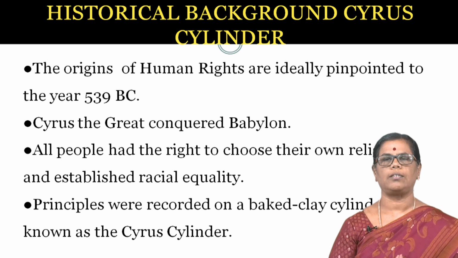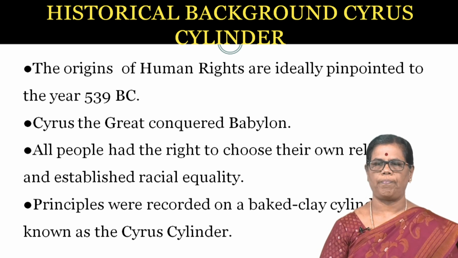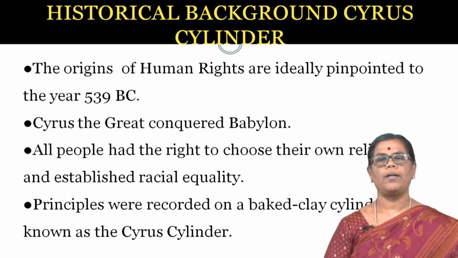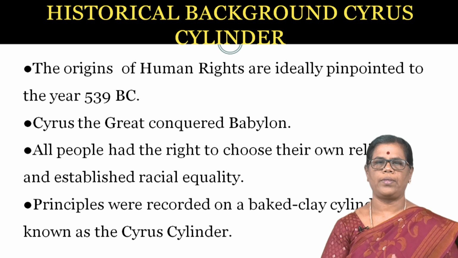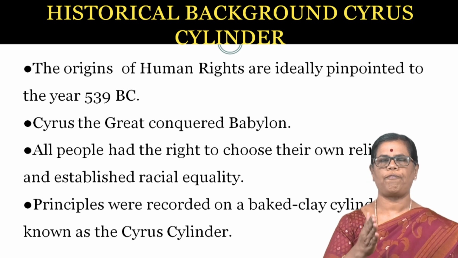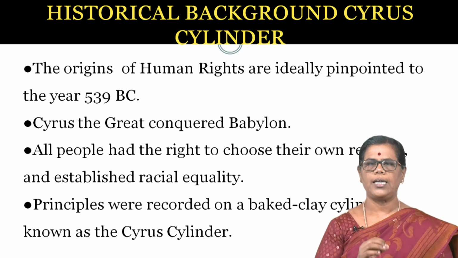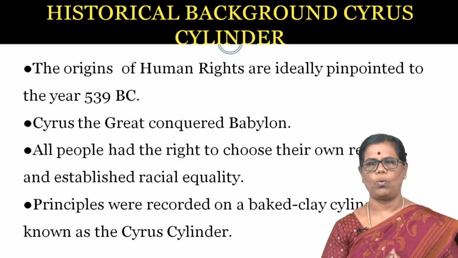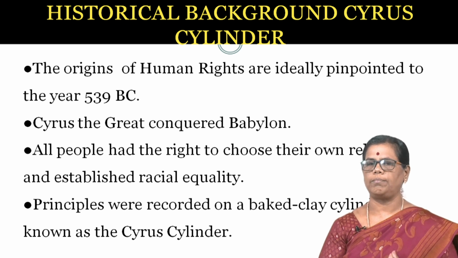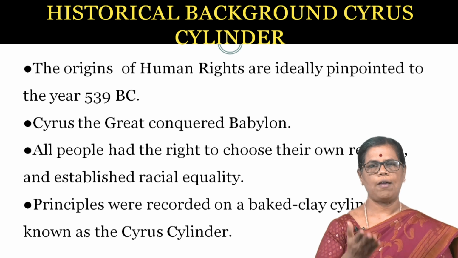The first thing we have to see is the Cyrus Cylinder. Cyrus Cylinder means what? That is the origin of human rights. The origin of human rights started from 539 BC. In that year, Cyrus the Great conquered Babylon. In this struggle, he declared and freed the slaves from prison.